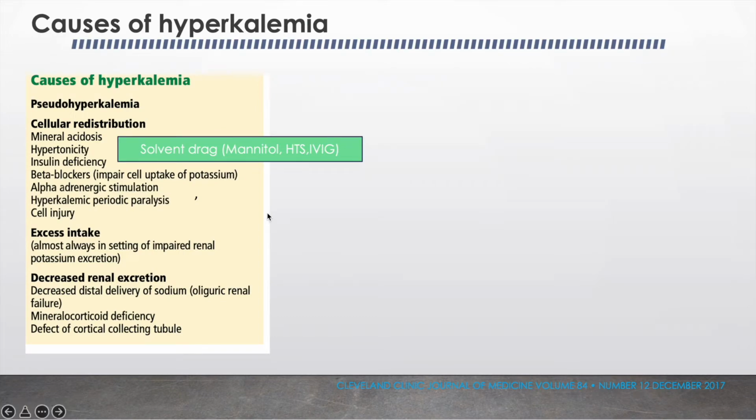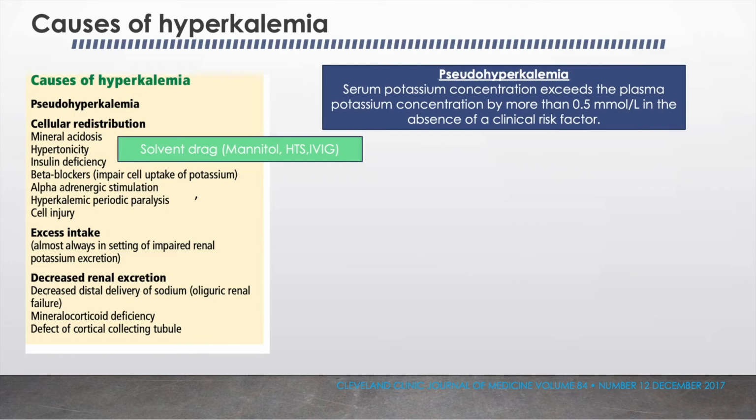So what are the causes of hyperkalemia? When we see the causes, first we have to distinguish hyperkalemia from pseudo-hyperkalemia, which is the artifactual increase in the serum potassium level due to release of potassium during venipuncture, either because of a tight fist or clenching, or an increase in cellular elements like thrombocytosis or leukocytosis. When serum potassium concentration exceeds the plasma potassium concentration by more than 0.5 millimole per liter in the absence of a clinical risk factor, this is pseudo-hyperkalemia.